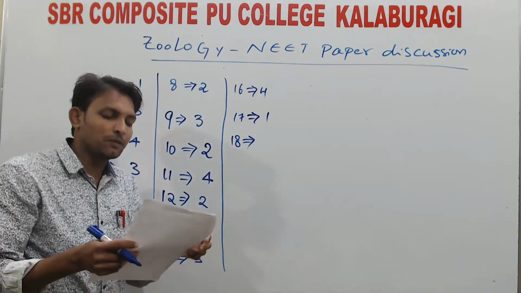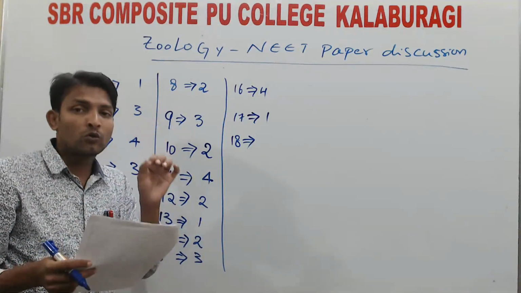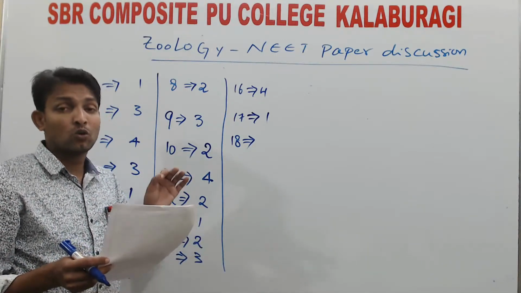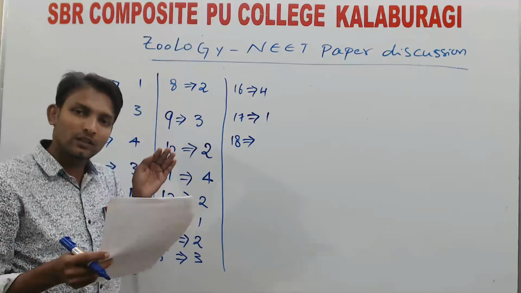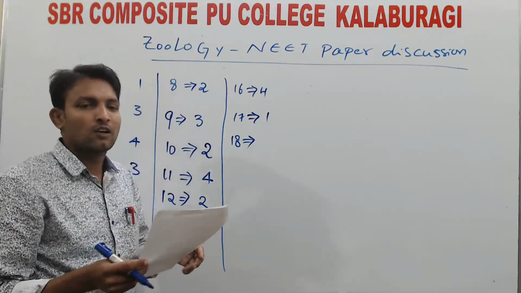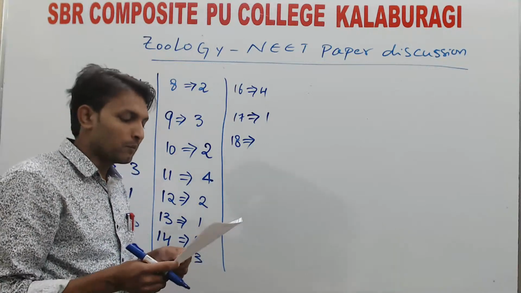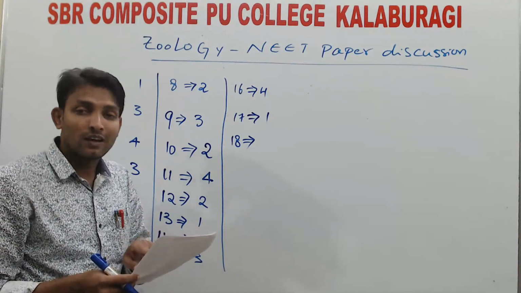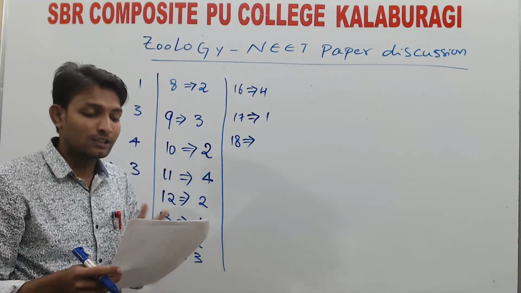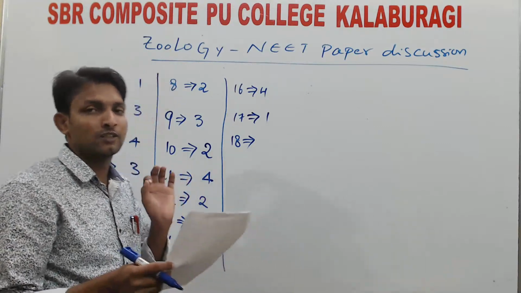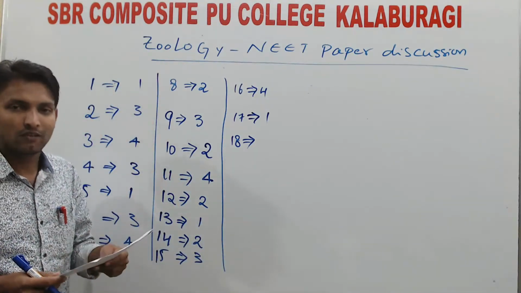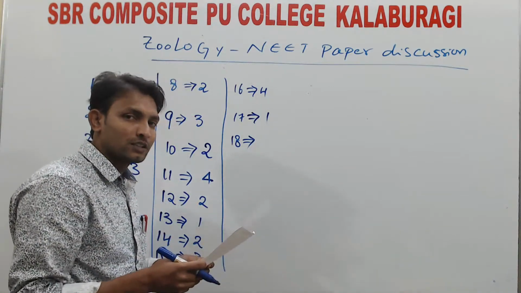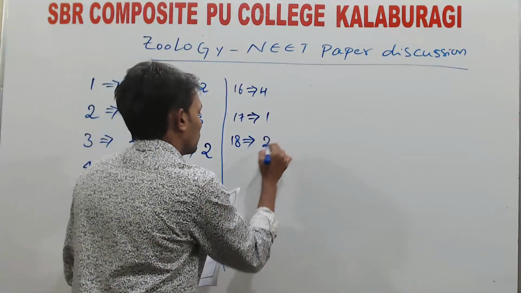In Urochordata we discussed that the notochord is present only in the larval stage, and that too only in the tail portion. Urochordates are also called tunicates, keep it in mind. In Amphioxus, Petromyzon and Myxine, except the second option, the rest of these 3 organisms have the notochord throughout their life. In tunicates, it is only in the larval stage, so it does not persist. The correct answer is option 2.